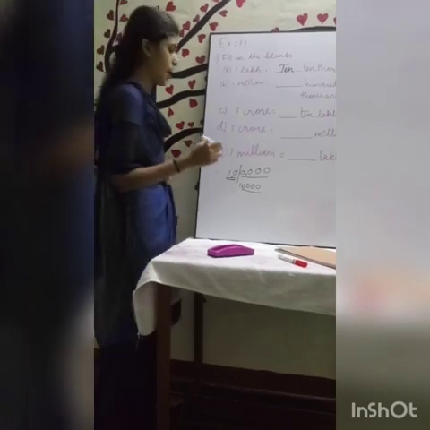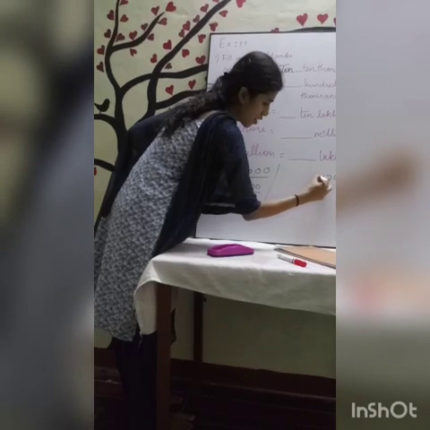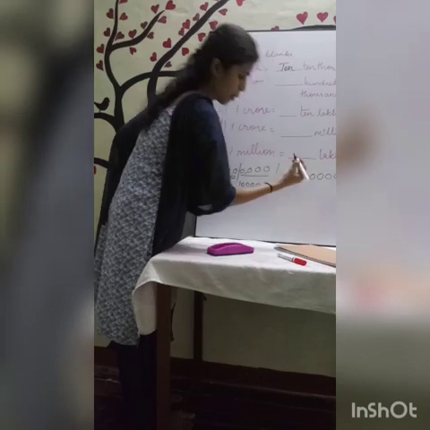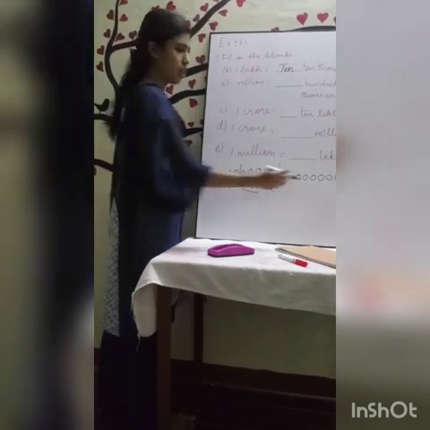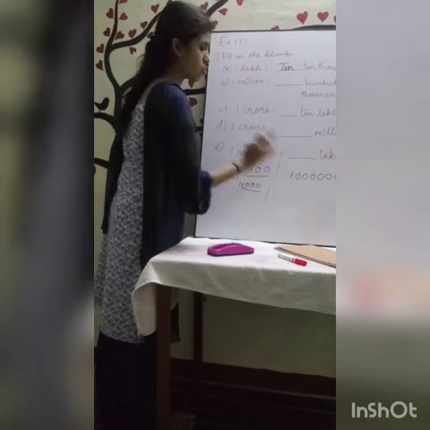Okay. Next. Million. How do you write a million? Ones, tens, hundreds, 1,000, 10,000, 100,000, 1 million.